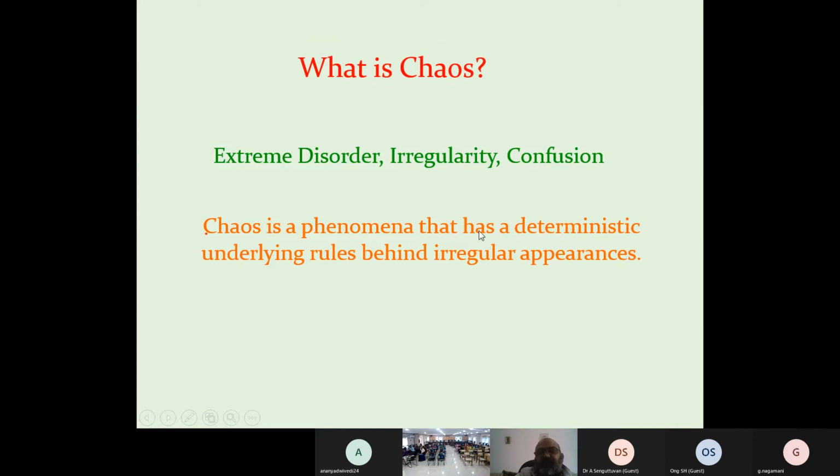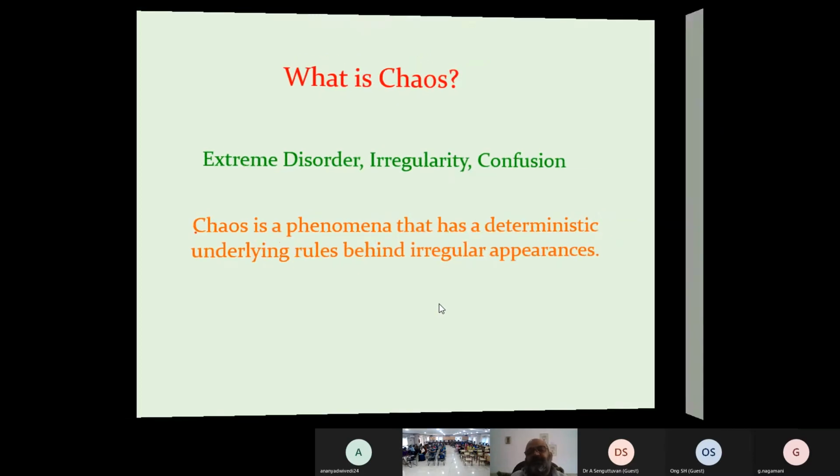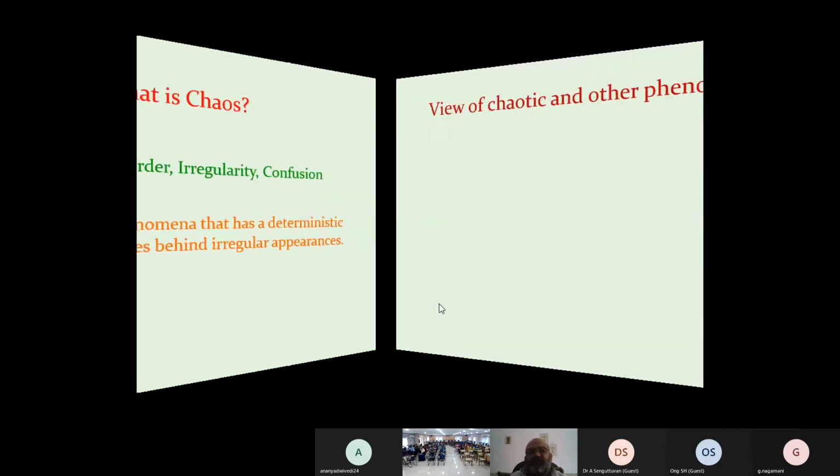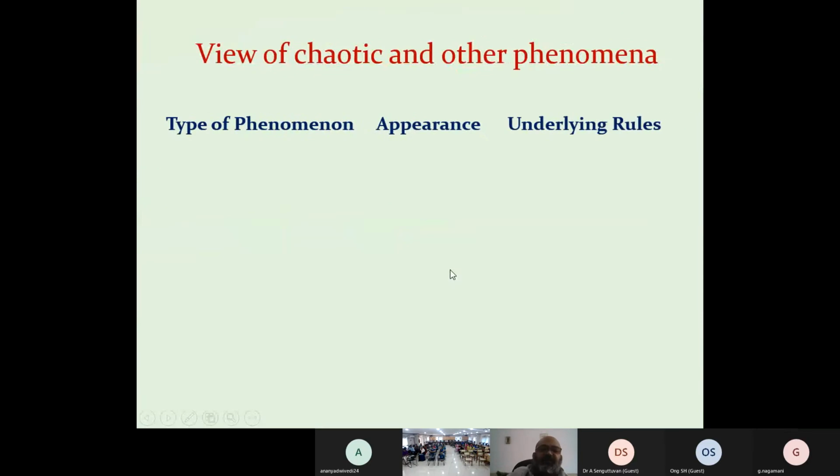Chaos is a phenomenon of deterministic underlying rules behind irregular appearance. Chaos is not an object, it is just a phenomenon. There are situations where we can observe chaos. It is not an object you see, like a fractal. Fractals are objects, but chaos is not an object. Chaos is just a situation, a phenomenon we can observe. Now the view of chaotic and other phenomena: type of phenomena, appearance, underlying rules.